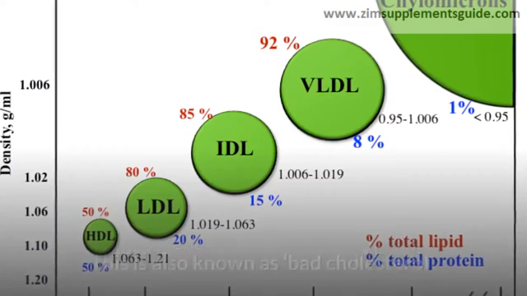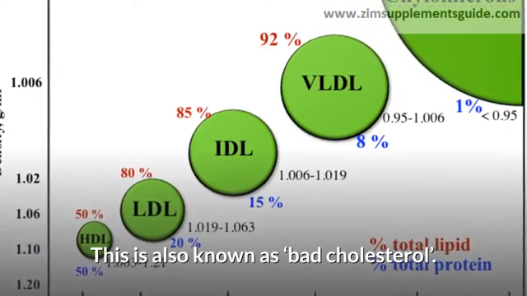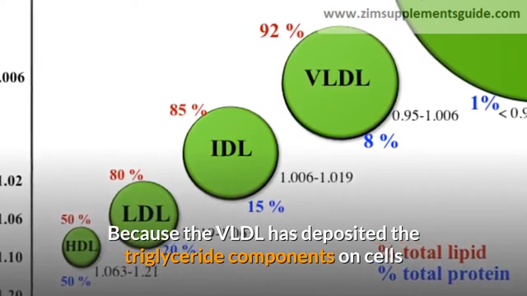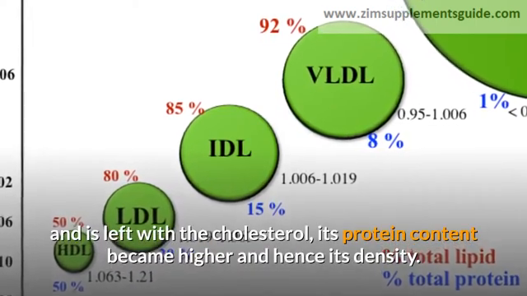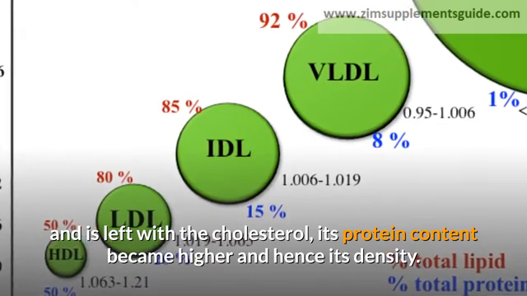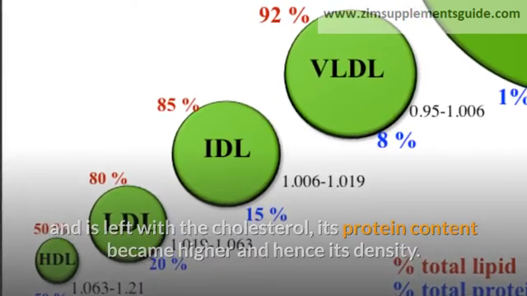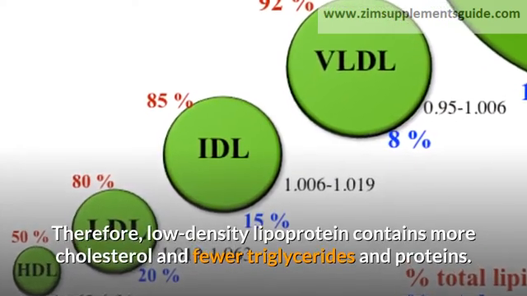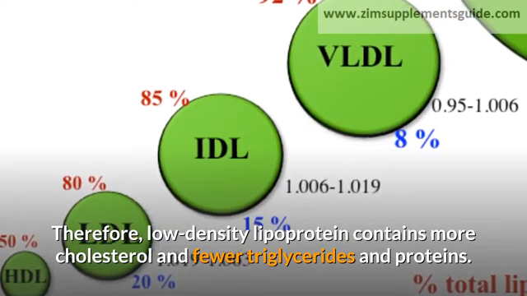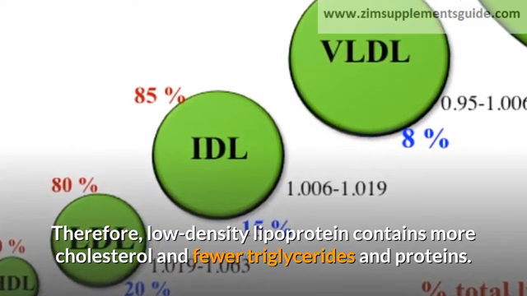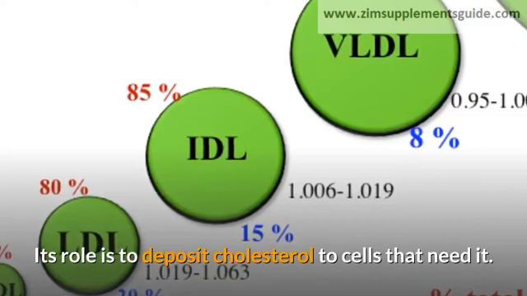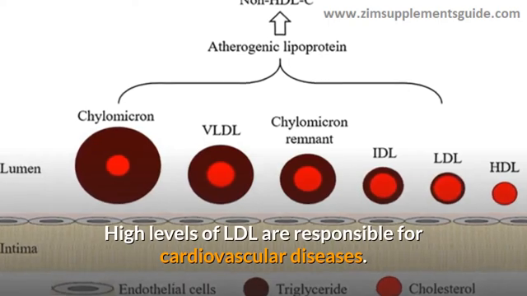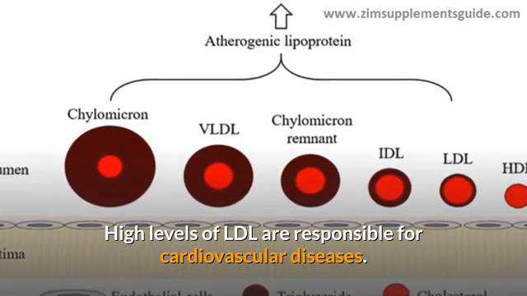Low-density lipoproteins (LDL). This is also known as bad cholesterol. Because the VLDL has deposited the triglyceride components on cells and is left with the cholesterol, its protein content became higher and hence its density. This changes it to low-density lipoprotein (LDL). Therefore, low-density lipoprotein contains more cholesterol and fewer triglycerides and proteins. Its role is to deposit cholesterol to cells that need it. High levels of LDL are responsible for cardiovascular diseases.